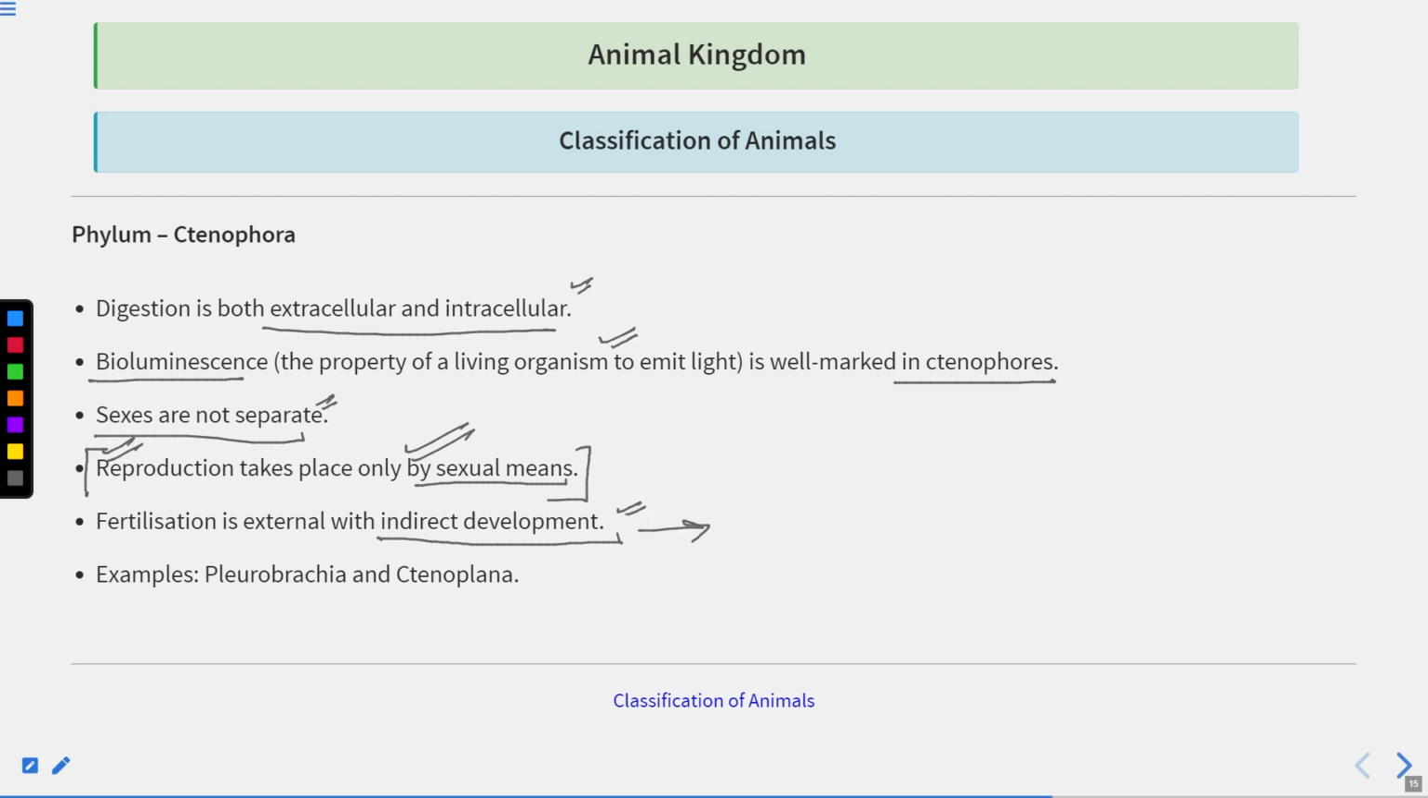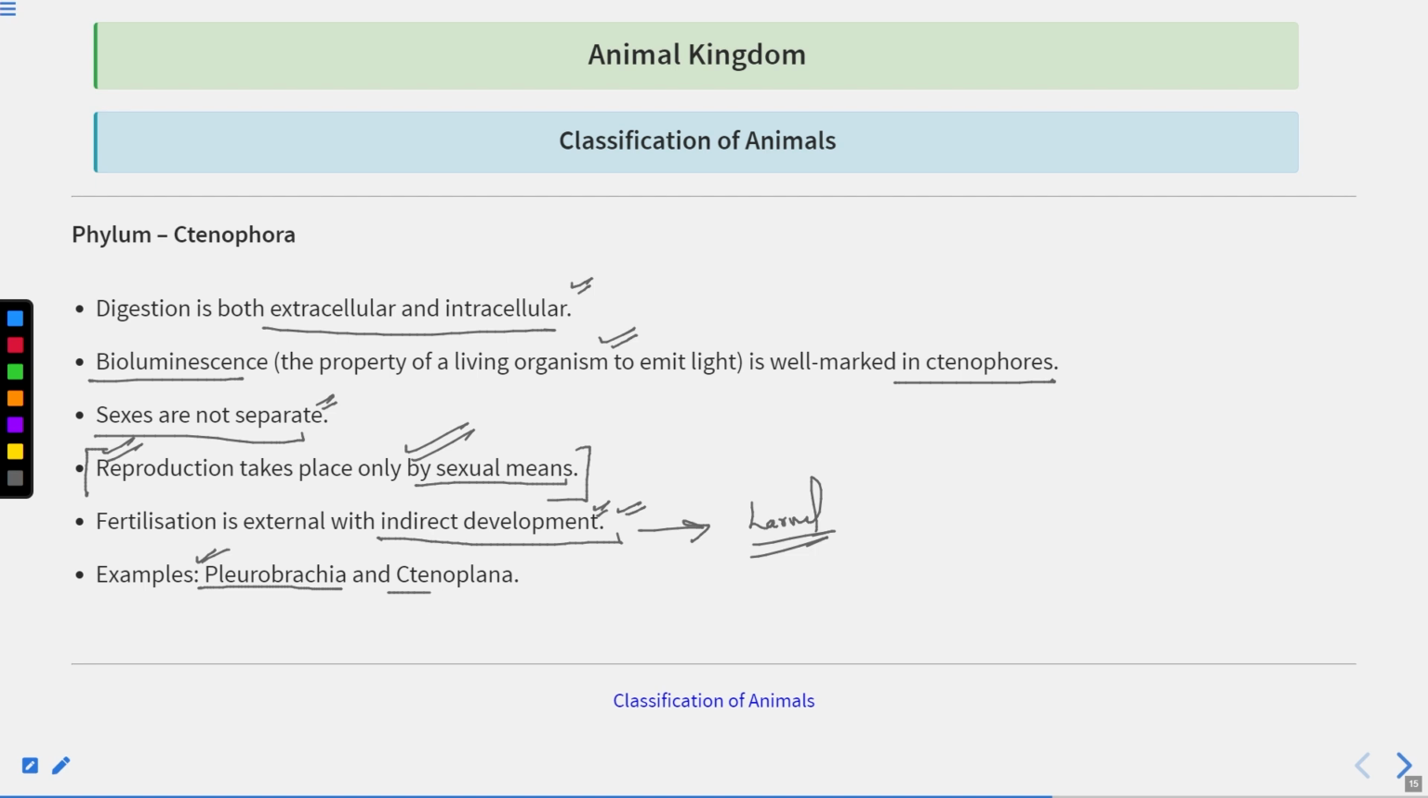Again, indirect development, it means they are having the larval stage. You have to remember all these points. These are the characteristics of this particular phylum. Now, what are the examples?